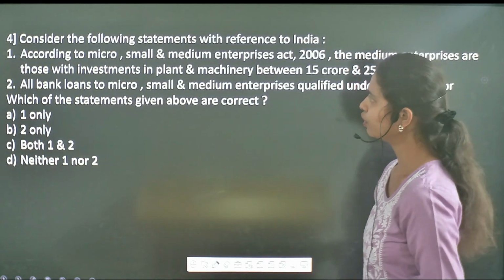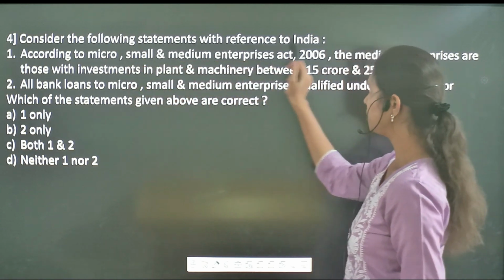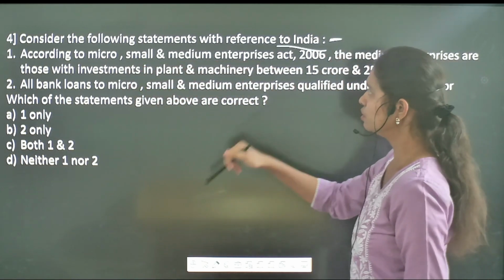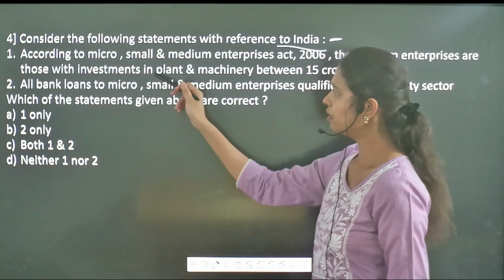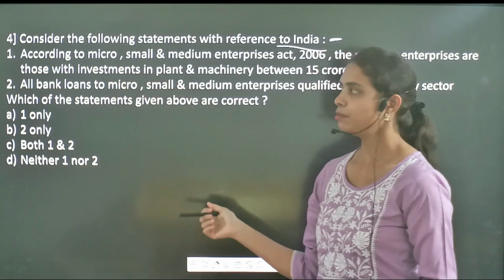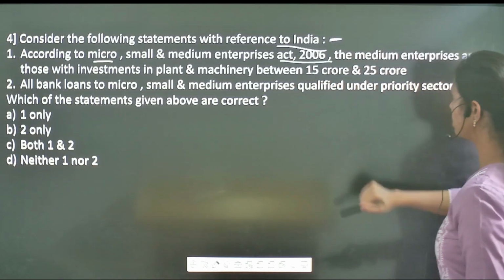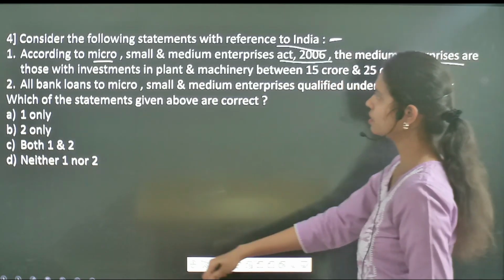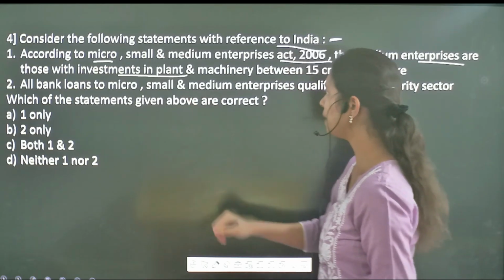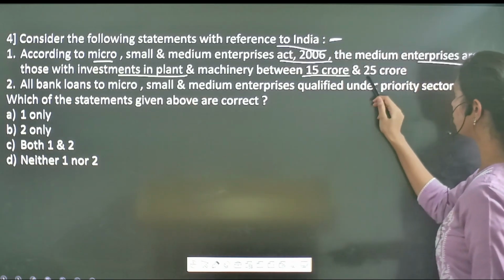Then, followed by, consider the following statements with reference to India. Here it is talking about micro, small and medium enterprises. According to the Micro, Small and Medium Enterprises Act of 2006, medium enterprises are those with investments in plant and machinery between 15 crore and 25 crore.